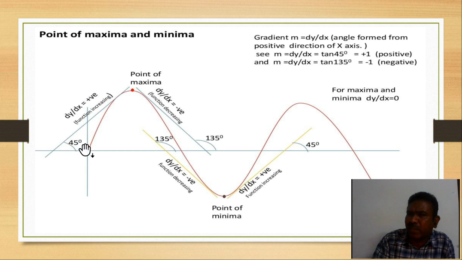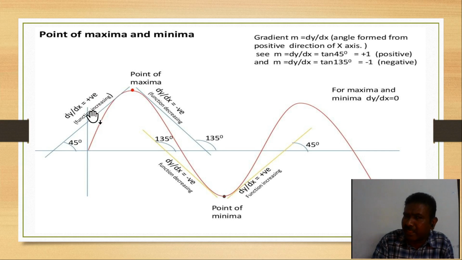Suppose it is making 45 degrees. Here, whenever you draw the perpendicular, this is the x-axis, and if you draw another y-axis, the angle is less than 90 degrees. The angle made with the positive x-axis is known as the slope. The definition of slope is very well known: it is the angle made with the positive x-axis. So this is nothing but the slope.